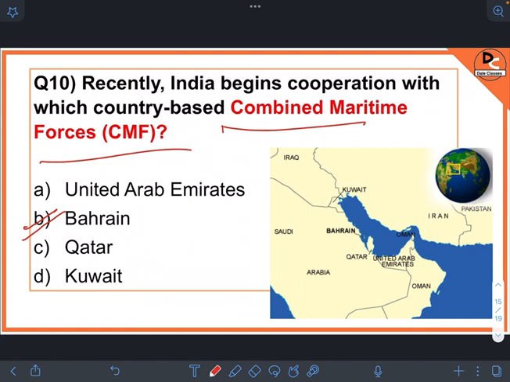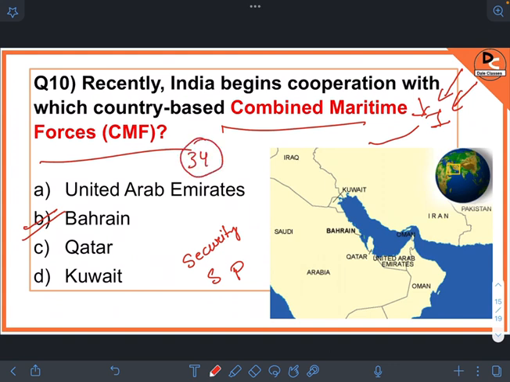So what is CMF? CMF is a multinational naval partnership to promote security, stability and prosperity across international waters. What is international water? International water is the high seas, just like the Indian Ocean. That is international. I mean, any country can enter into it, right? So CMF is a grouping of 34 nations. And if I ask you whether India is a part of this, the answer is no, India is not part of this CMF. It comprises 34 nations other than India.